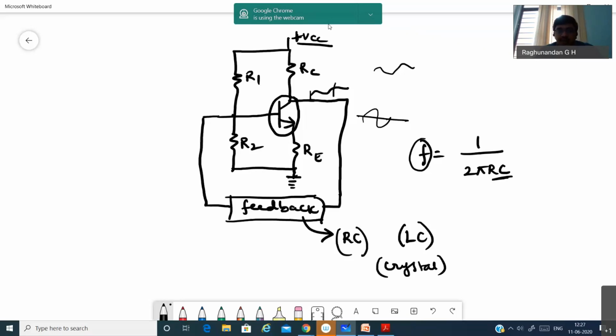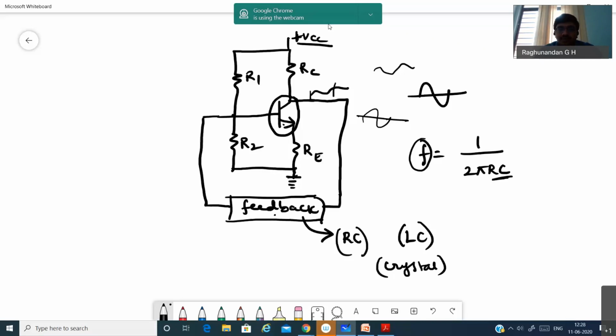Totally this is giving 180 degrees, and this is giving 180 degrees. So now the noisy signal, after going around this loop 2 or 3 times, becomes a sinusoidal signal. This is how a small noise that is generated inside a transistor becomes a sinusoidal signal. So this is how a signal is generated in the oscillator.